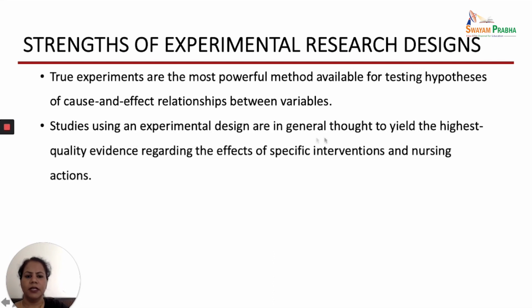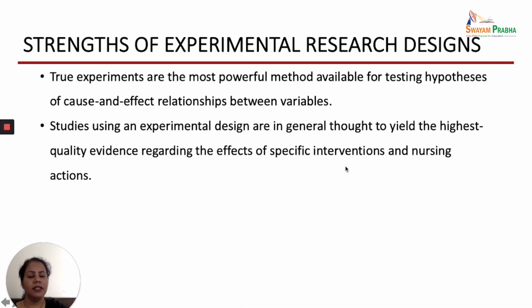Studies using an experimental design are in general thought to yield the highest quality evidence regarding the effects of specific interventions and nursing actions. So here we get the highest quality evidence, because we know that if specific interventions were given in a controlled condition, what were the effects.